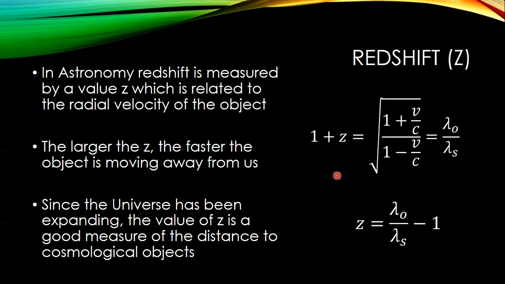And the larger the Z, the faster it's moving away from us. The faster it's moving away from us, the more distant it is, okay? And also, the closer that object is going to be to the beginning of the universe, okay?